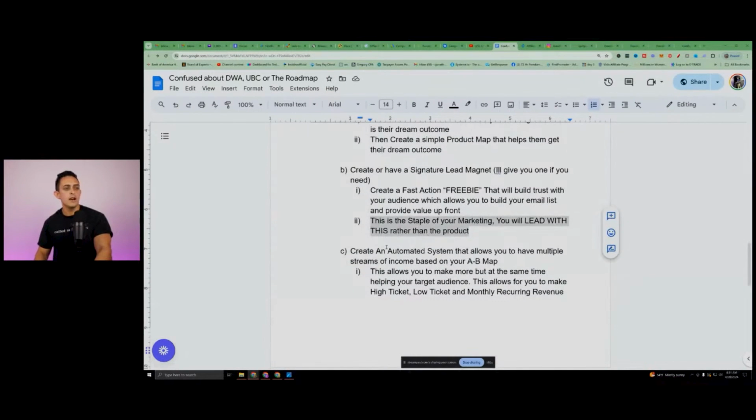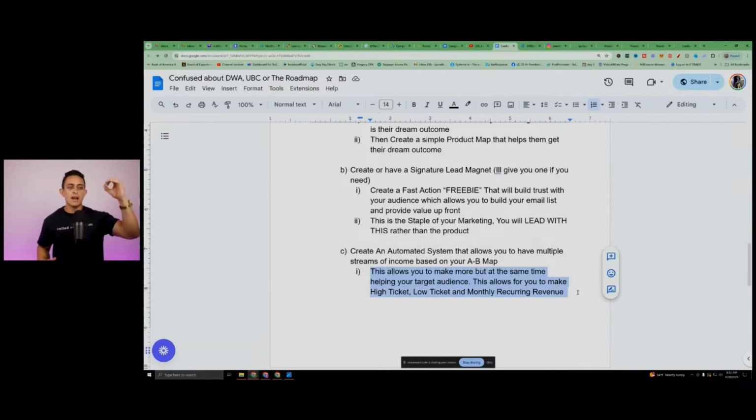You're going to have a lot more experience. Okay. So that being said, that changes your whole marketing, right? You've got to change the way you're doing things. But that's okay. I'm here to help. So number two is having a signature lead magnet. And then number three is to create an automated system that allows you to have multiple streams of income based on your A to B map. So this allows you to make more, but at the same time helping your target audience.